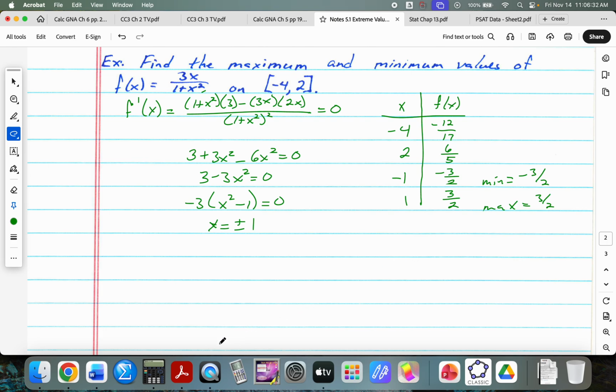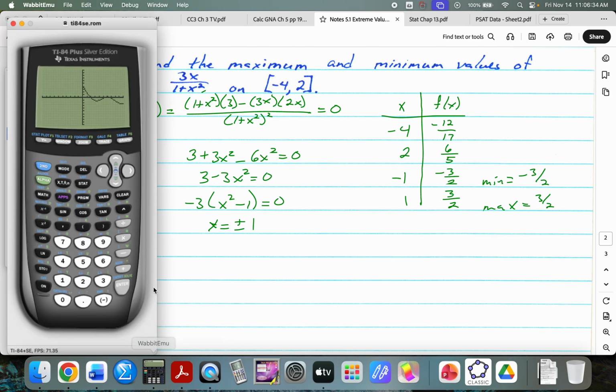And now I'm super curious as to what the heck this looks like. So clear this thing out. Do my horizontal fraction bar. And I only want this from negative 4 to 2. And it never went particularly high or particularly low.